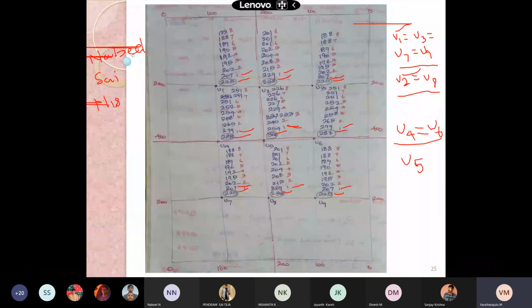And Sanjay. Okay, then Nabil, I'll tell you the values: 200, 100, 229, and 279. 202, sir. Yes. Then 202 has to be given to U3, U7, and U9.